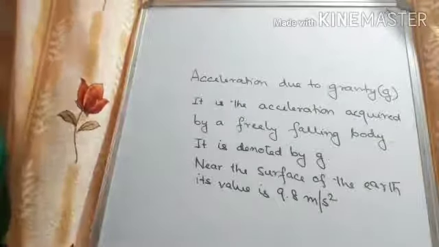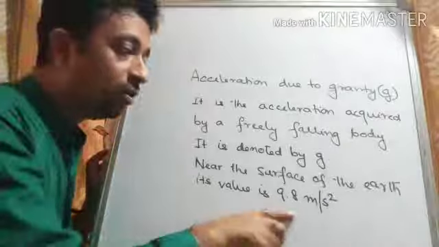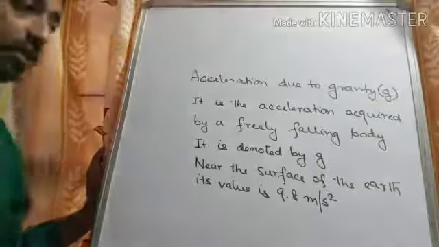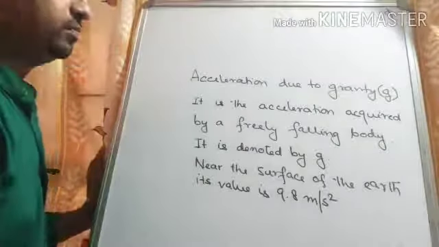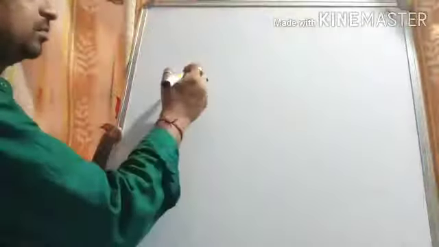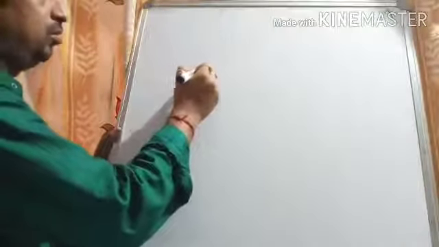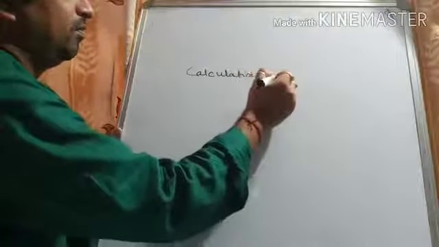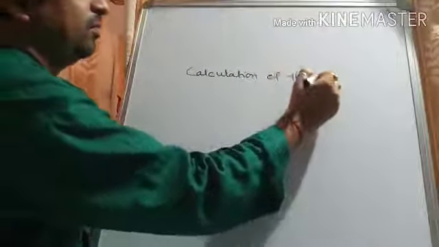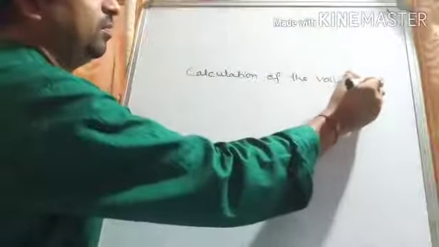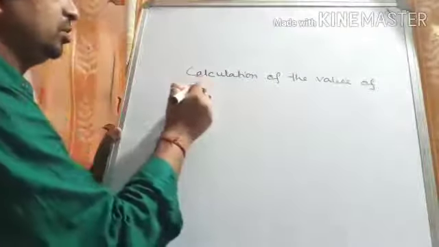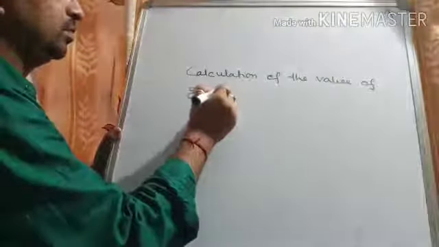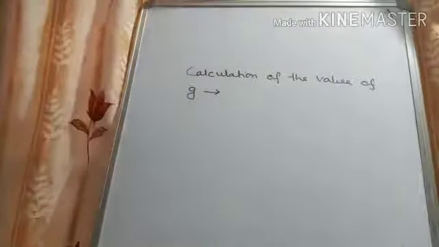Okay. So now how have we got this value? Let us find out. Calculation of the value of small g.